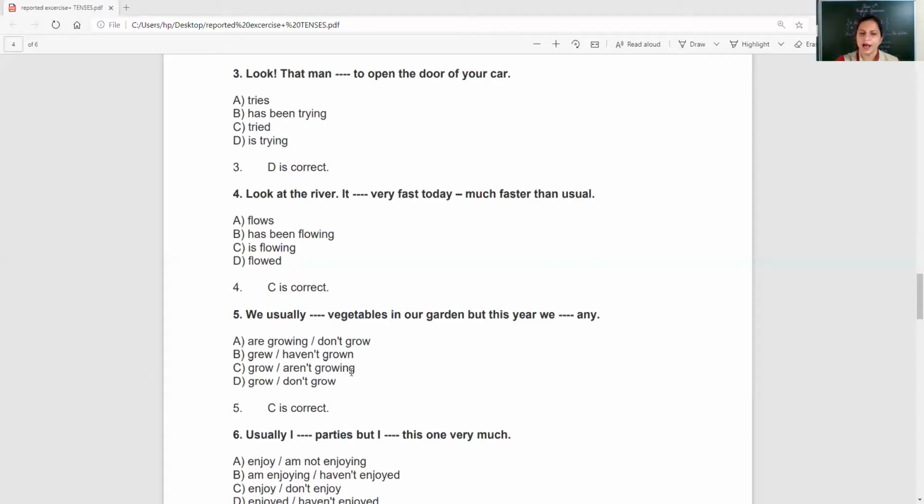In this case, haven't grown also is acceptable. But this means in the exam you wouldn't be having any such option with two correct choices. And moreover, if you consider haven't grown acceptable, then grew is wrong. Got my point? So if the second one is correct, the first one is wrong. Basically, the main thing is both have to be correct if you wish to get complete marks. Both have to agree. Next.